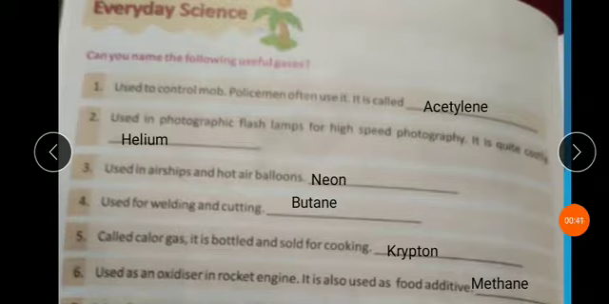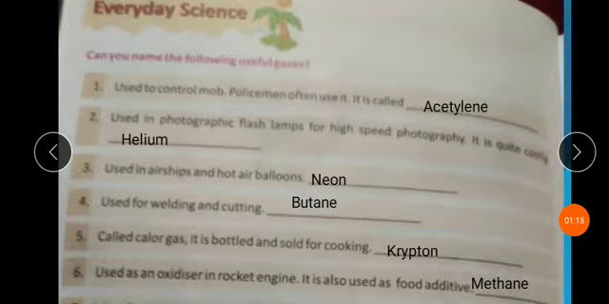Second, used in photographic flash lamp for high speed photography. It is quite costly. The name of the gas is helium. Third, used in airship and hot air balloon. The name of this gas, neon.